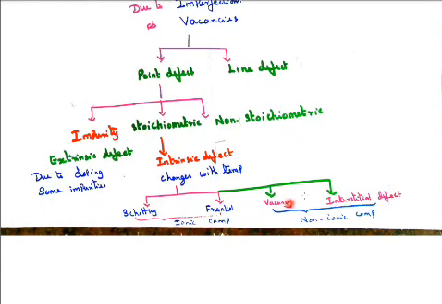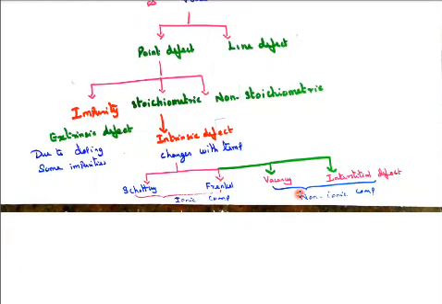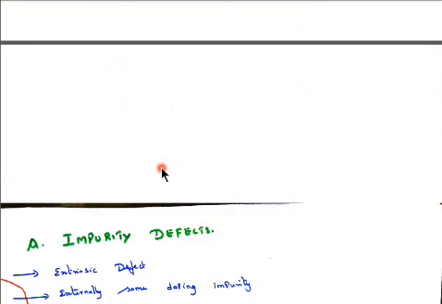So we get four types of defects: Schottky defect, Frenkel defect, vacancy defect, and interstitial defect. Schottky and Frenkel defects occur in ionic compounds, and vacancy and interstitial defects occur in non-ionic compounds. Let us see them one by one.